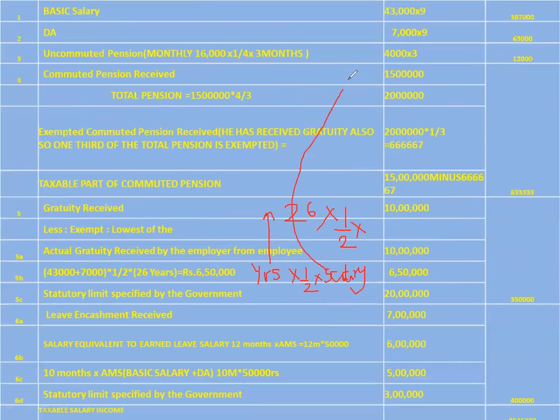Salary for the purpose is basic salary, DA, and commission. Commission is not there, so I will put it as 0 or nil. Salary for the purpose is basic 43,000 and DA 7,000. I will total it: 43 plus 7 is equal to 50,000.